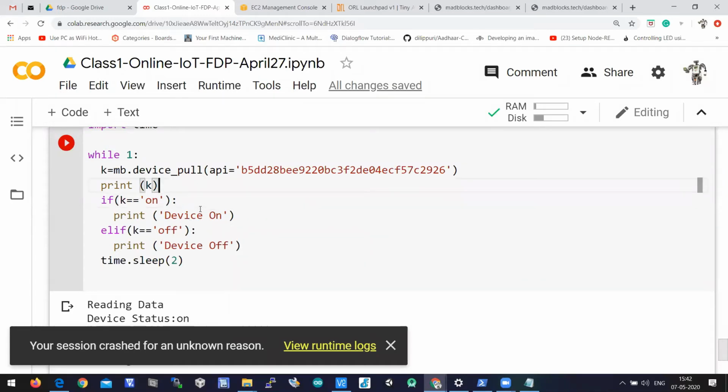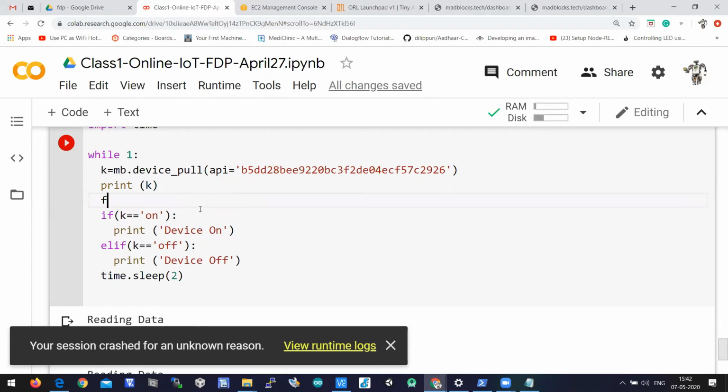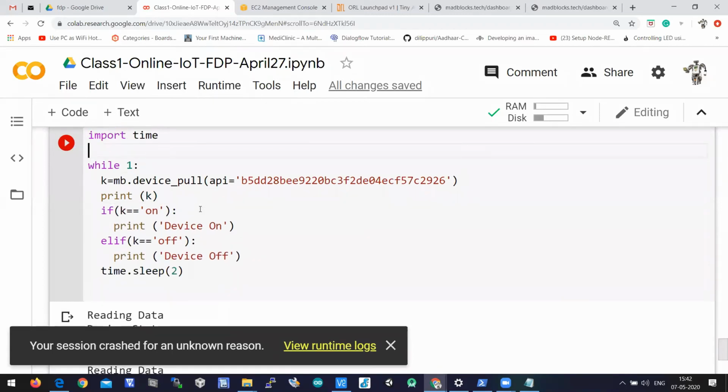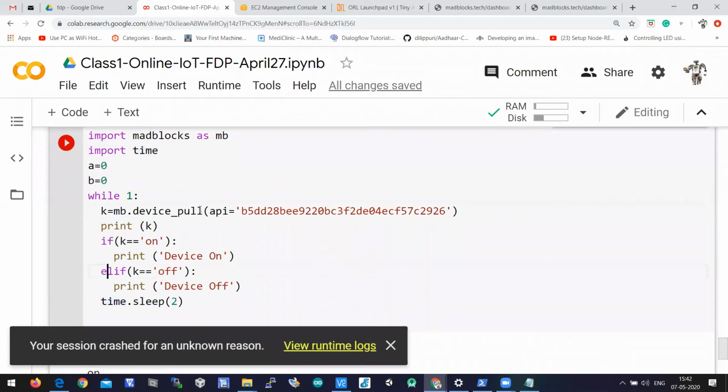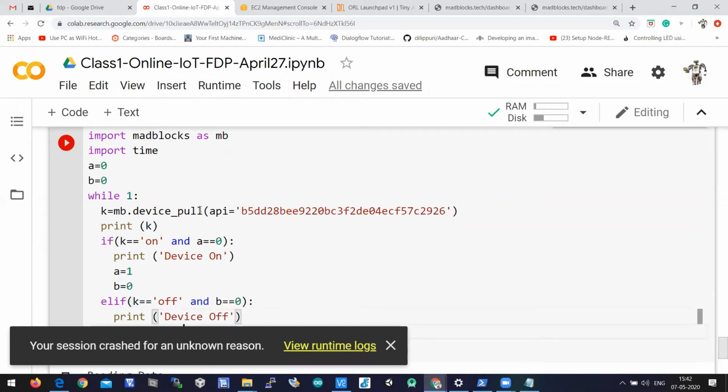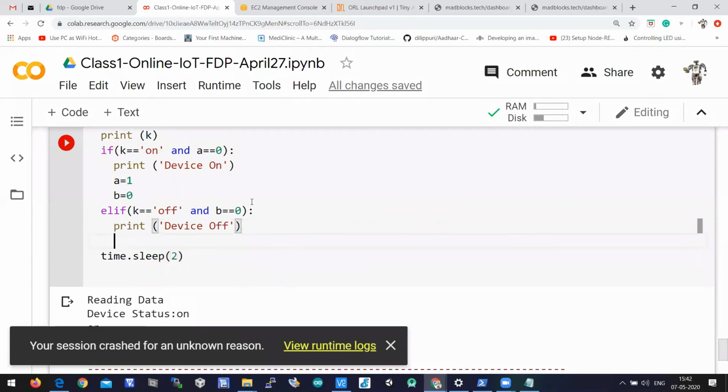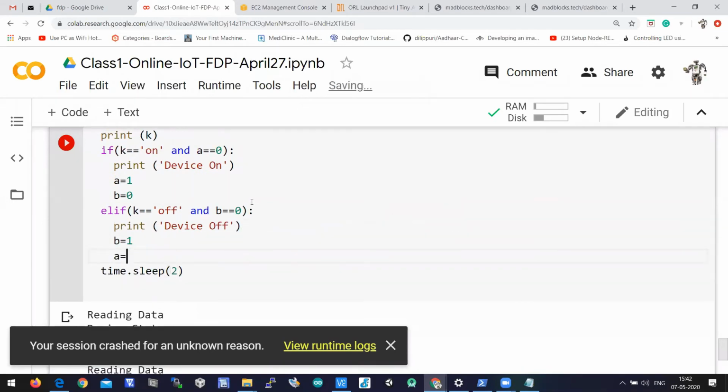So let's write simple logic. Say flag equal to 0. Some variable, instead of flag you can write a equal to 0. Say a equal to 0, b equal to 0, and a double equal to 0: make a value as 1 and b value 0. Here, and b double equal to 0: make b value as 1, a value 0.